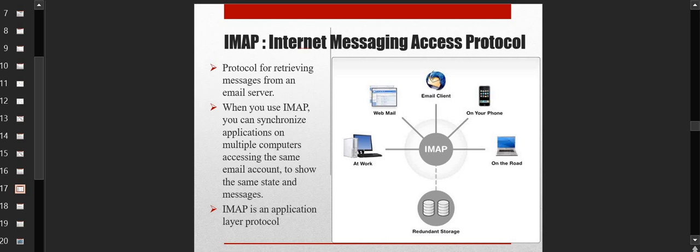Here with IMAP, you can log in at your work, at your home, or on your phone or an email client. You can do a lot of things, right? So this is also doing the same thing, but it helps you to synchronize the applications on different devices with the same email. Now, this is also an application layer protocol.